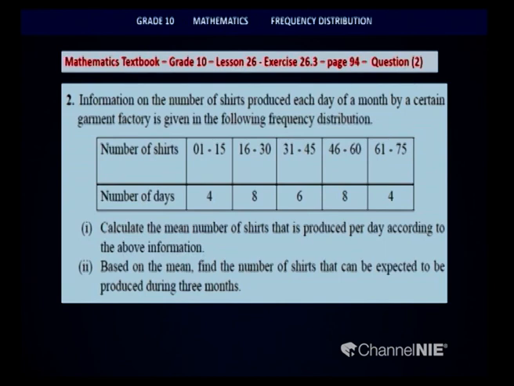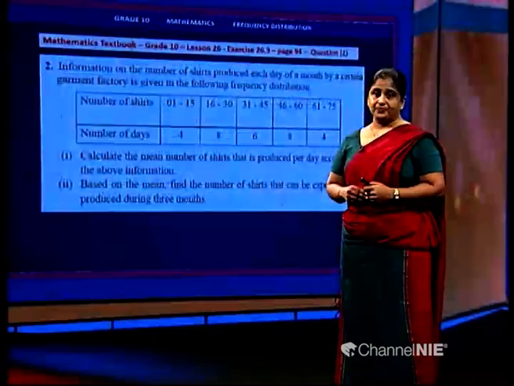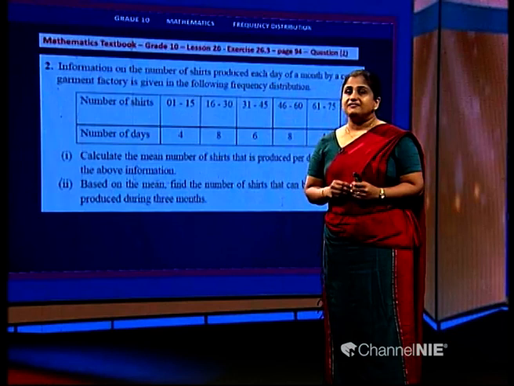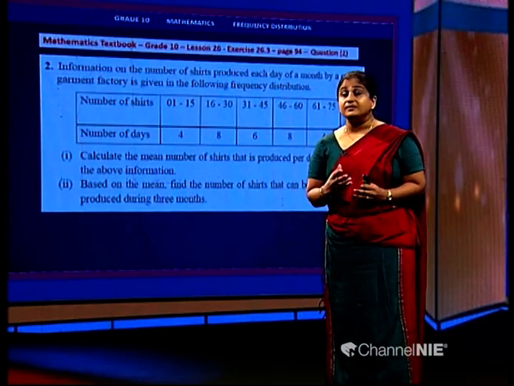Then the question is, calculate the mean number of shirts that is produced per day according to the above information. Based on the mean, find the number of shirts that can be expected to be produced during the 3 months. So, you have understood that first thing we have to do is to calculate the mean of this distribution.